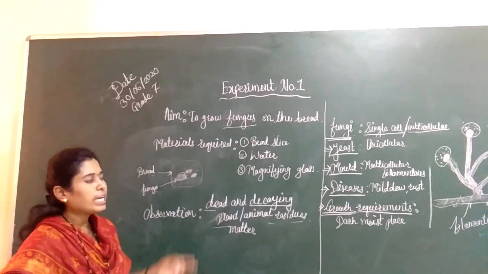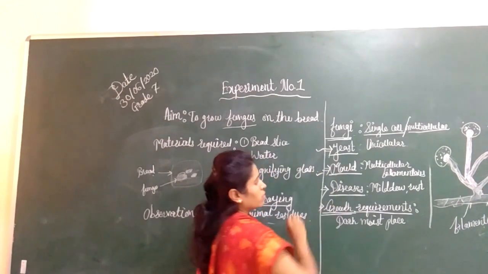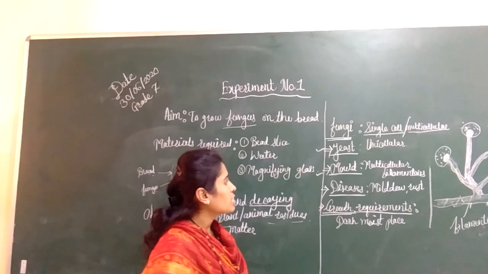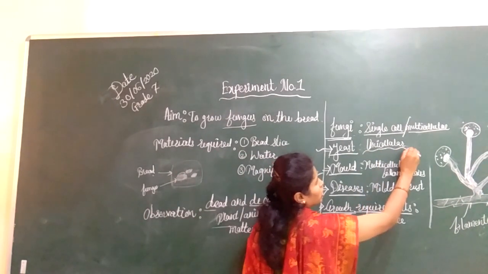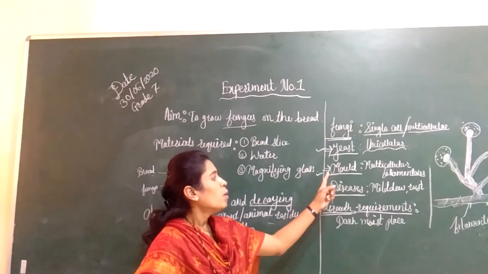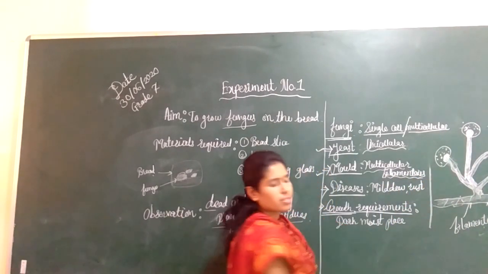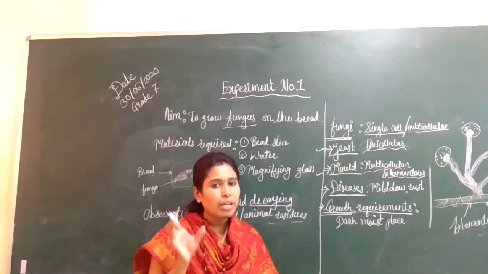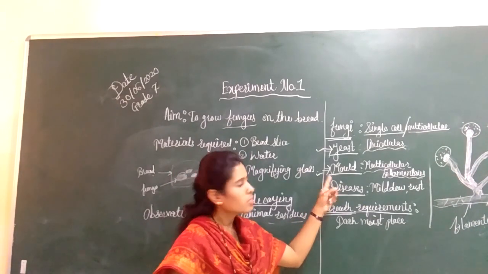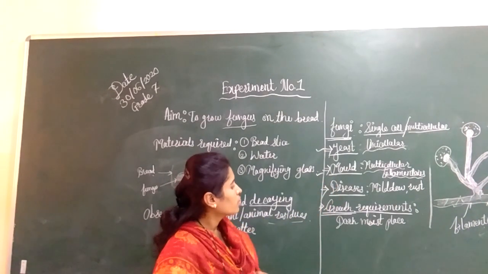There are basically two types of fungi, yeast and mold. What is yeast? Yeast are unicellular fungi, while mold are multicellular fungi with filaments. Multicellular filamentous fungi are known as mold. Got it? So these are the fungi.